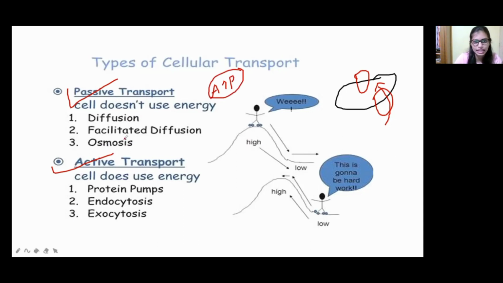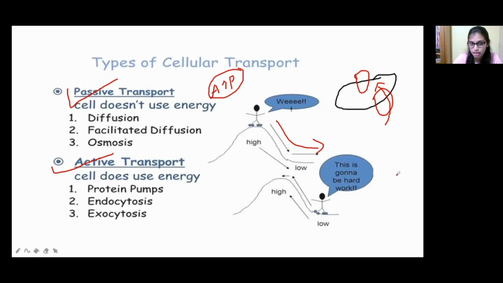They don't need any kind of energy; from high to low concentration it passes without energy. When it comes to active transport, it requires energy; only in the presence of ATP can it transport. These are protein pumps, endocytosis, and exocytosis. These are all the active transport in cellular transport.